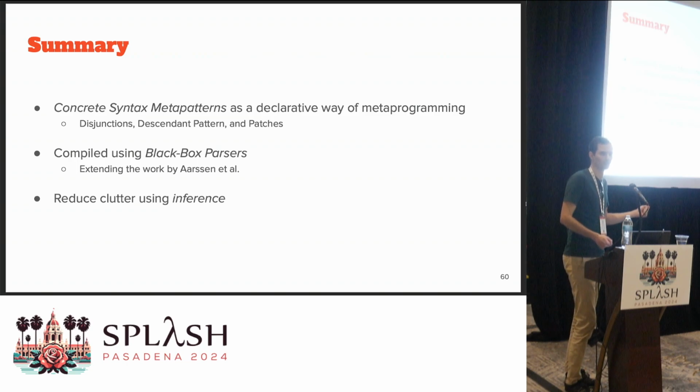So if you want to add more metapatterns, you can use a similar technique to compile them using one of those. We compile them using black box parsers. This allows us to easily support new languages without too much effort. And we even improved the notation of the metapatterns by using inference on the types.